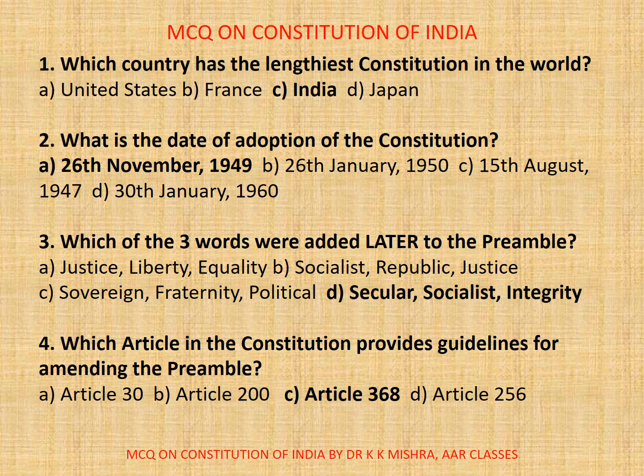Now, question number 4. Which article in the Constitution provides guidelines for amending the preamble? A. Article 30, B. Article 200, C. Article 368, D. Article 256. Correct option is C. Article 368. Here, there is a procedure for amending the Constitution, and since the preamble is also regarded as a part of the Constitution, it can be amended. It was indeed amended in 1976 by the 42nd Amendment Act.